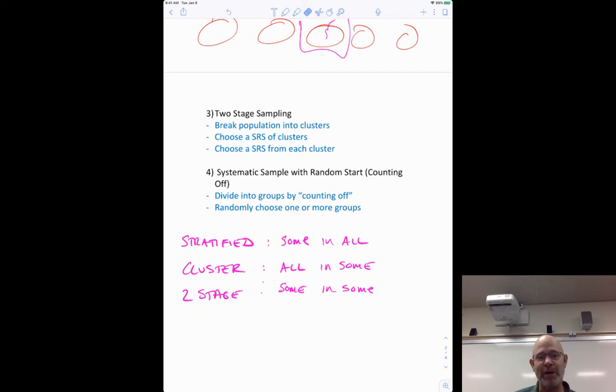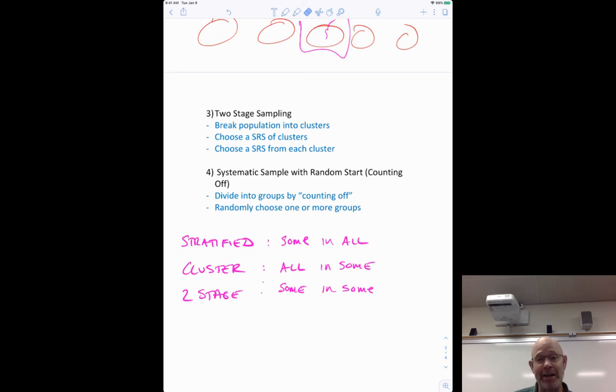I want to ask a bunch of people as you walk into the gym for an assembly, and I just take every 10th person. Everyone has the same chance of being picked in all of these things. However, none of them are simple random samples. Here's a really key thing, because not every group has the same chance of being picked. In other words, if I pick every 10th person walking into the gym, everyone has the same chance of being picked. However, if I'm walking in next to my buddy, we both can't be picked, right? Because we're not 10 apart. So we've eliminated some groupings. Not a big deal normally, for sure. Just know the terminology is that it's not a simple random sample.